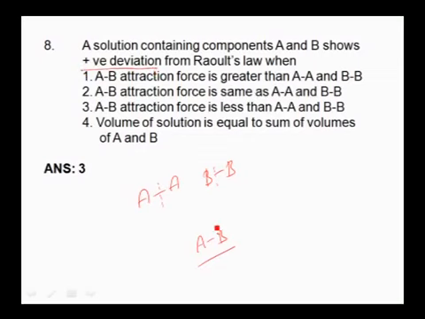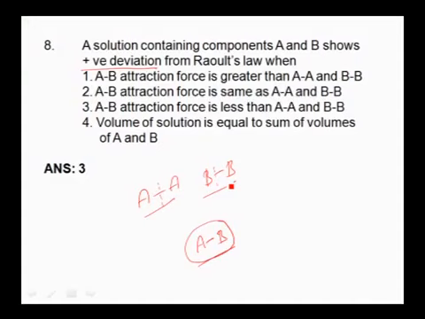Whenever in a solution the attractive forces between the component molecules, that is A and B, are less than compared to pure component liquids, then the solution can show positive deviation.